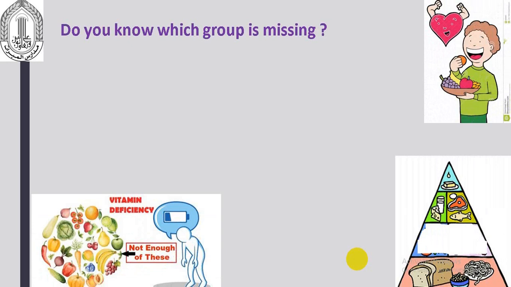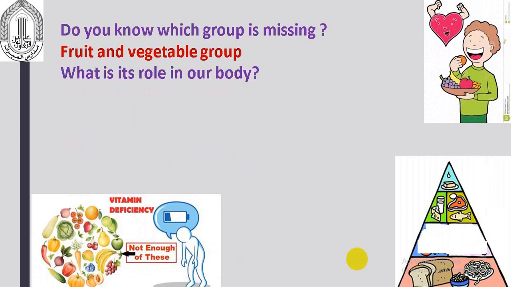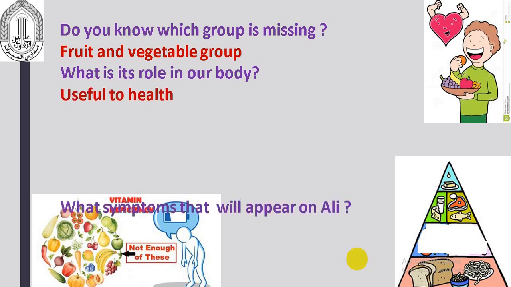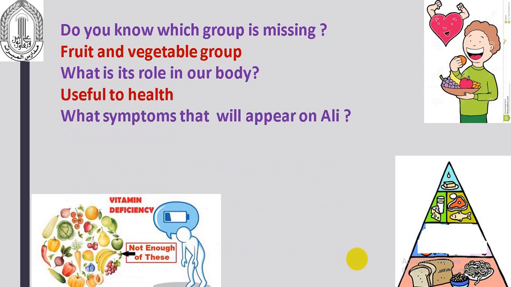Which group is missing? Very good. It's the fruit and vegetable group. And what is its role in our body? Excellent. It's useful to health. And what are the symptoms that will appear?